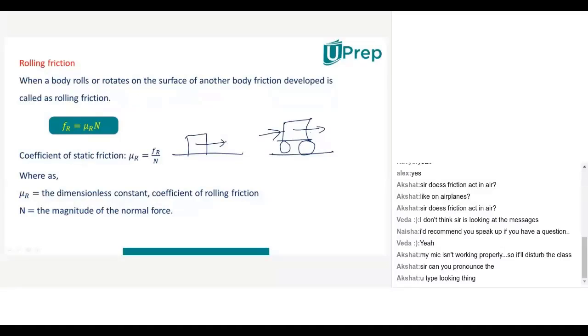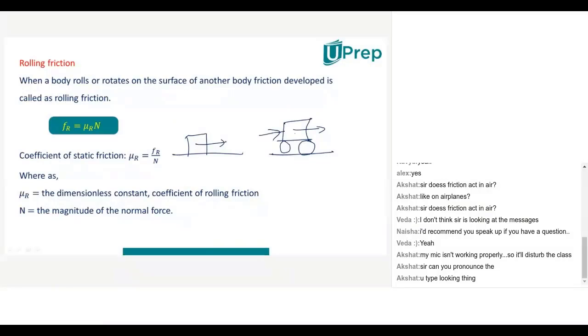Akshat, tell me now, when we are keeping this, what did we keep for that particular object? Suppose I took one object like this, and for the object I kept two wheels down. Whether the object will move easily or it will not move easily.